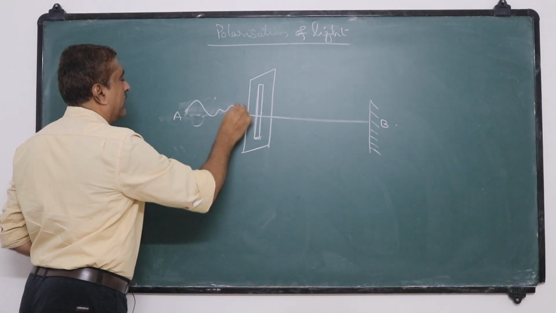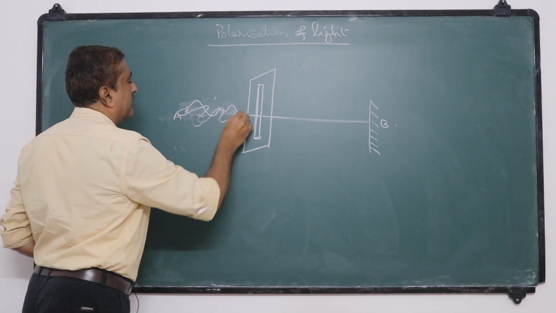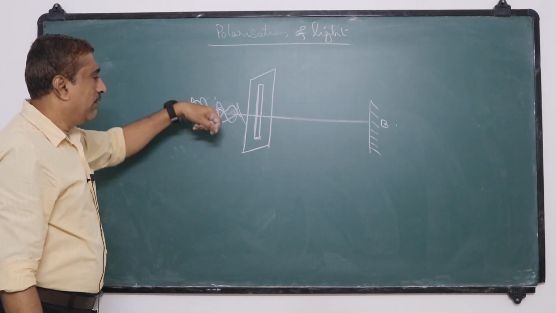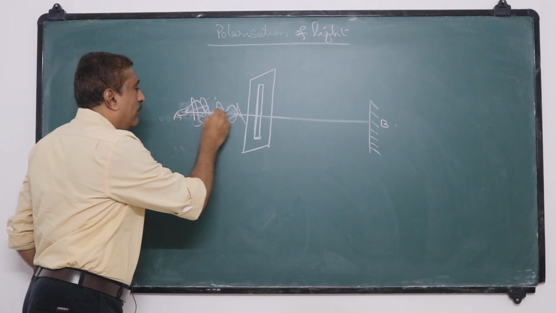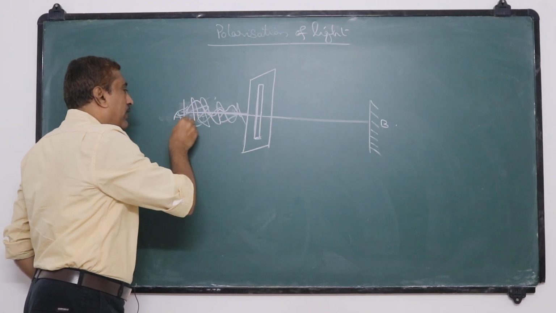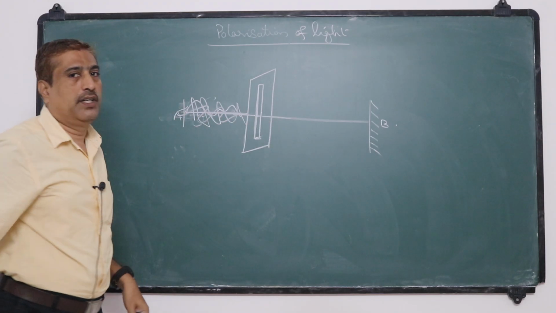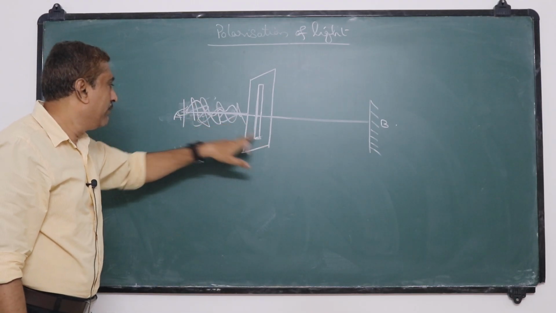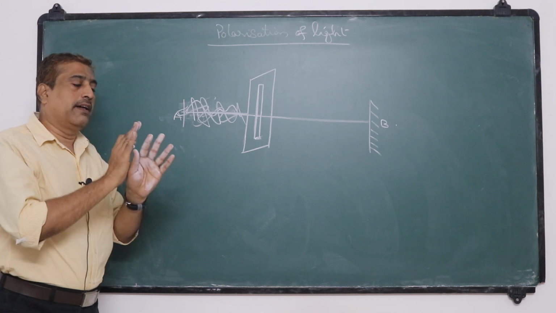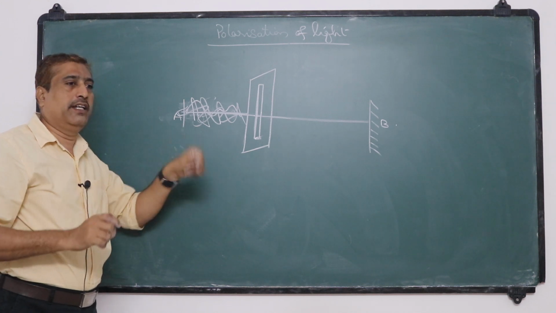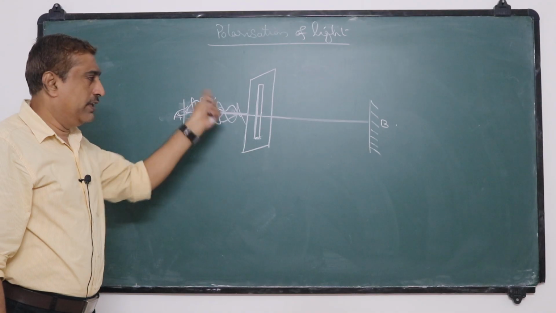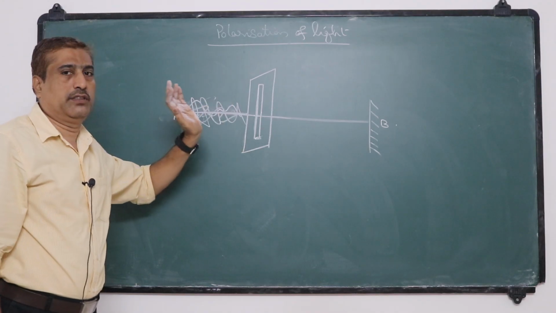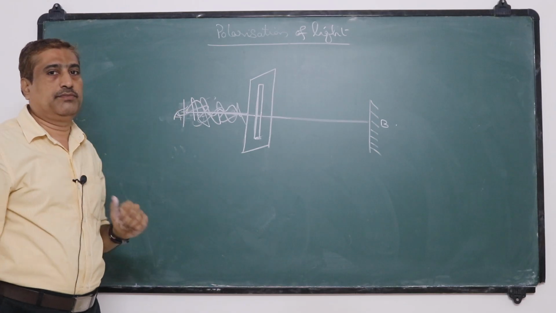The vibrations in the rope between the slit and the free end are in random directions. We are shaking the rope randomly in all directions, so they are changing randomly.